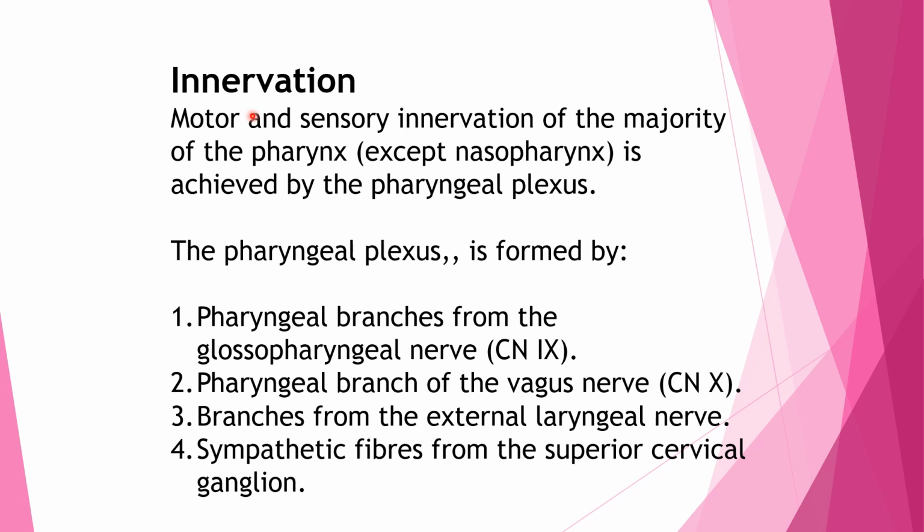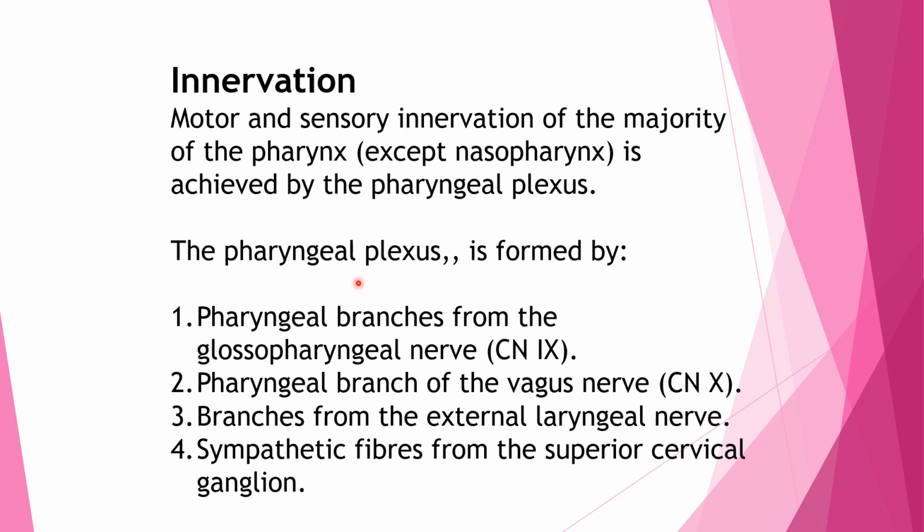The motor and the sensory innervation of the pharynx is by the pharyngeal plexus, mainly. The pharyngeal plexus is formed by pharyngeal branches from the glossopharyngeal nerve, the pharyngeal branch of the vagus nerve, branches from the external laryngeal nerve, and the sympathetic fibers from the superior cervical ganglia.